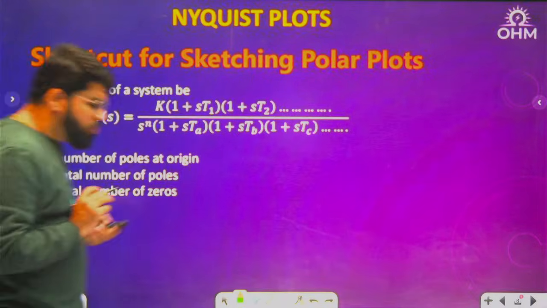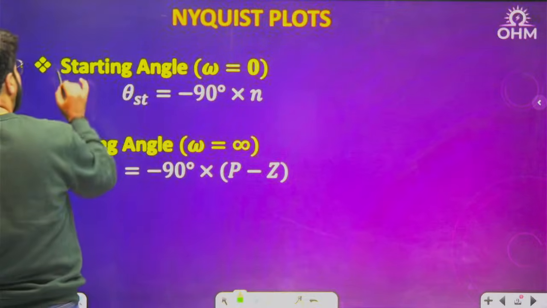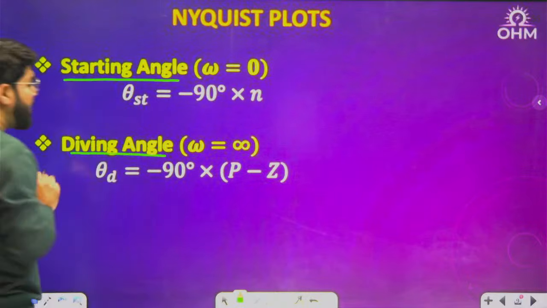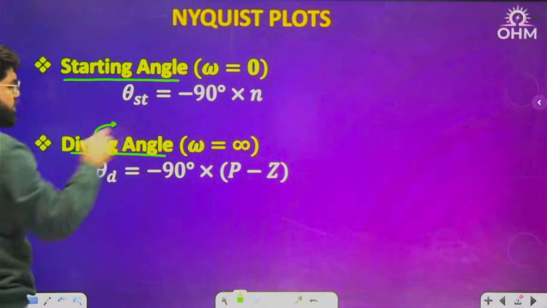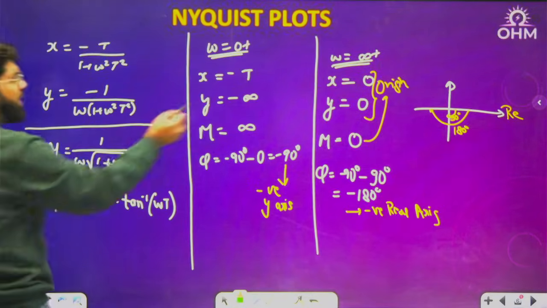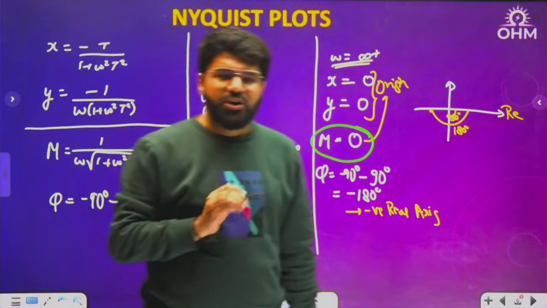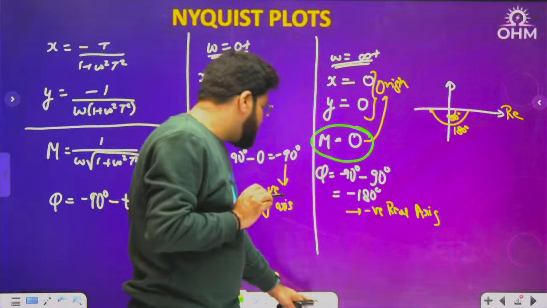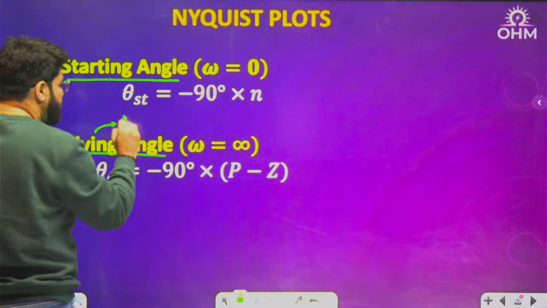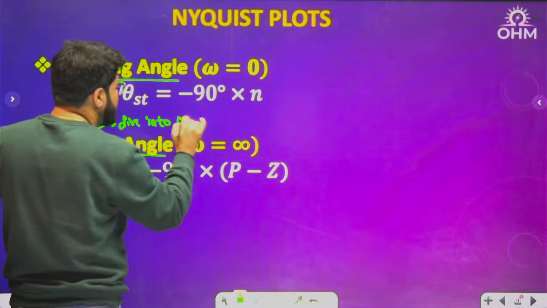Then for most of the cases, as a shortcut, you only need a starting angle, that is for omega 0, and a diving angle. Now what do I mean by diving? If omega is infinity, what is the magnitude? 0. And 0 magnitude is at the origin. That means you are at the origin. So diving means dive into the origin. At what angle you dive into the origin? You can call it the ending angle also, but I call it the diving angle.